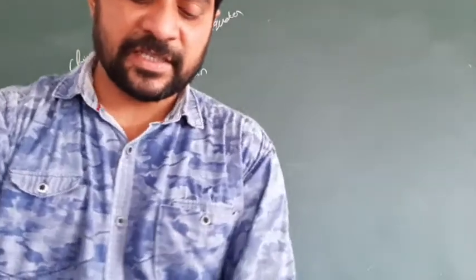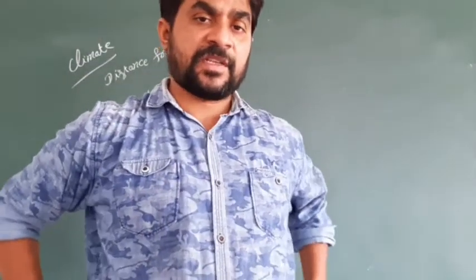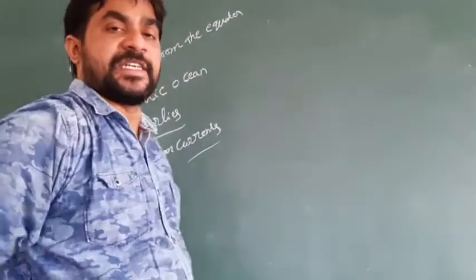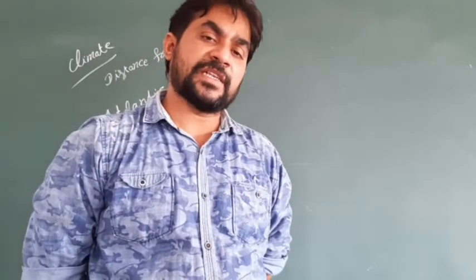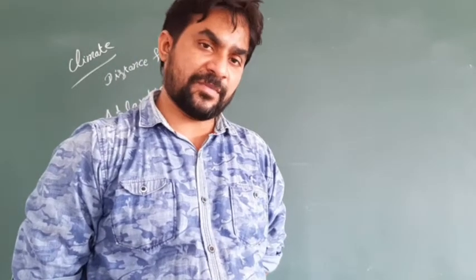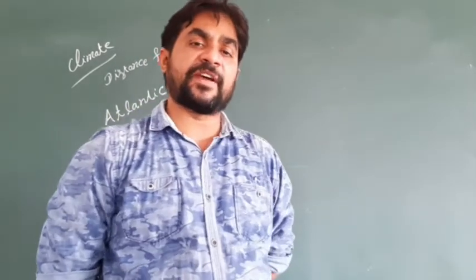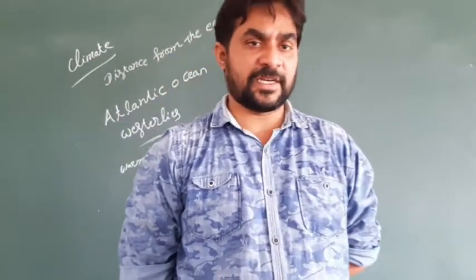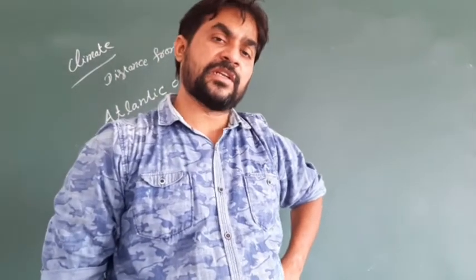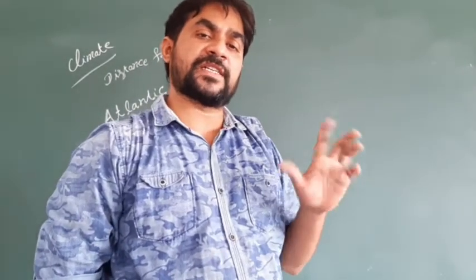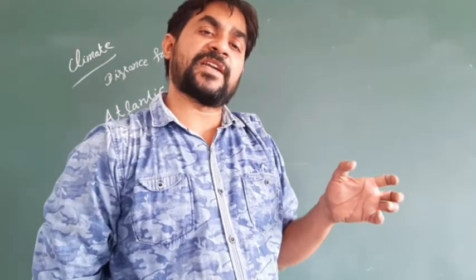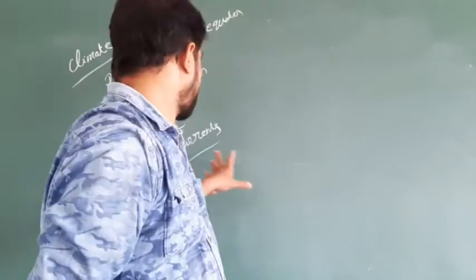What are the factors that influence the climate? There are four factors that influence the climate. The first one is distance from the equator. This Europe continent is far from the equator. Because far means long distance, the temperature and weather are different in the region of the European side. Next one is the Atlantic Ocean. The second factor is the Atlantic Ocean. The European continent is situated near the Atlantic Ocean. Because of that factor also, the climatic conditions of an area can be changed.